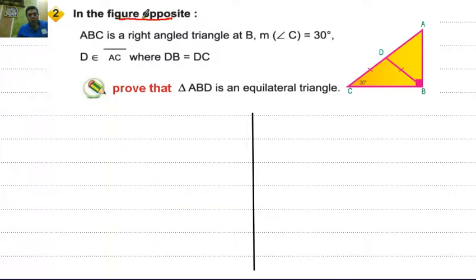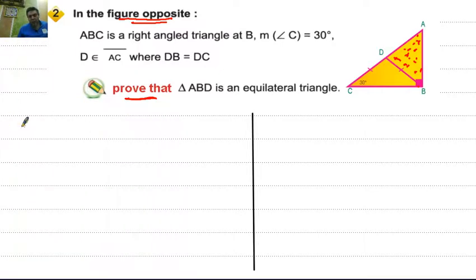In the opposite figure, ABC is a right angle triangle at B, and measure of angle C equals 30 degrees. D belongs to AC, where BD equals DC. Prove that this triangle ABD is an equilateral triangle.